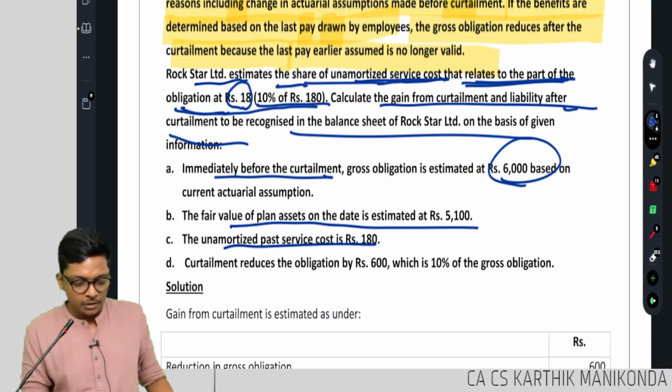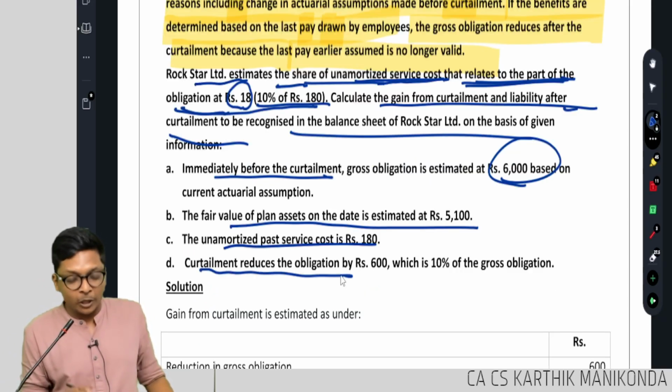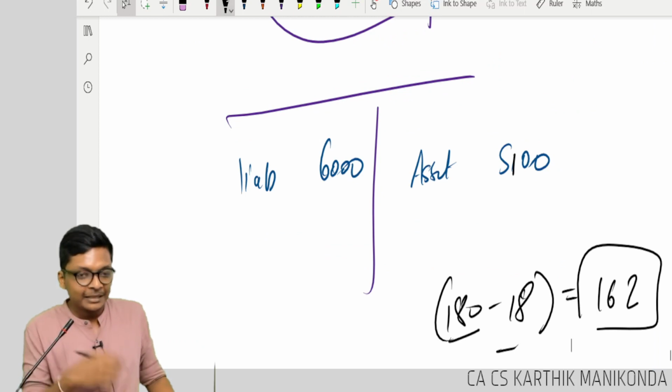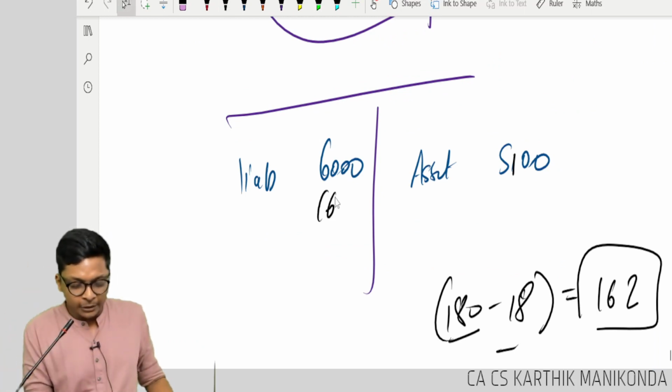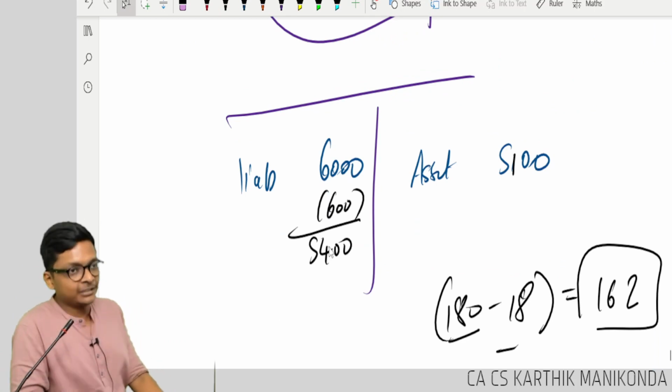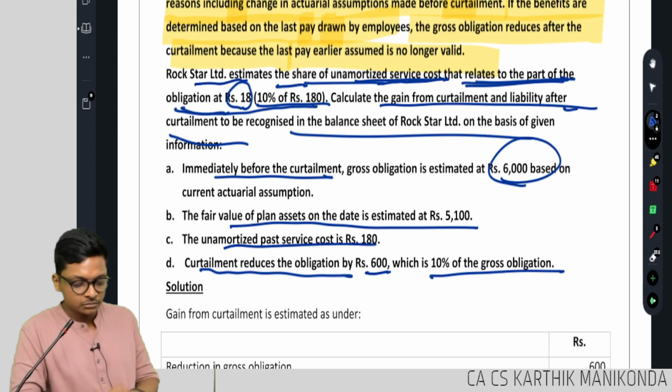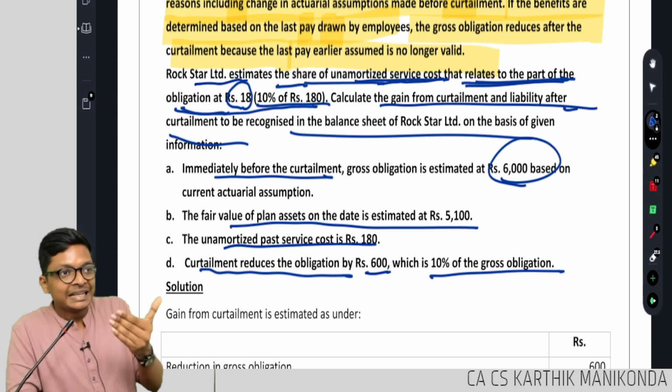Super. Curtailment reduces the obligation by 10%, so from 6,000, my liability has to reduce by 600. I am left with only 5,400. Now what is he asking? What is the question? Gain from curtailment.